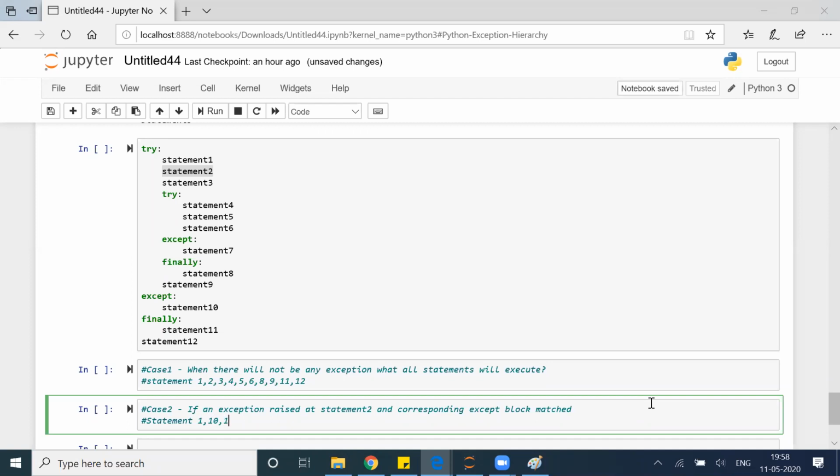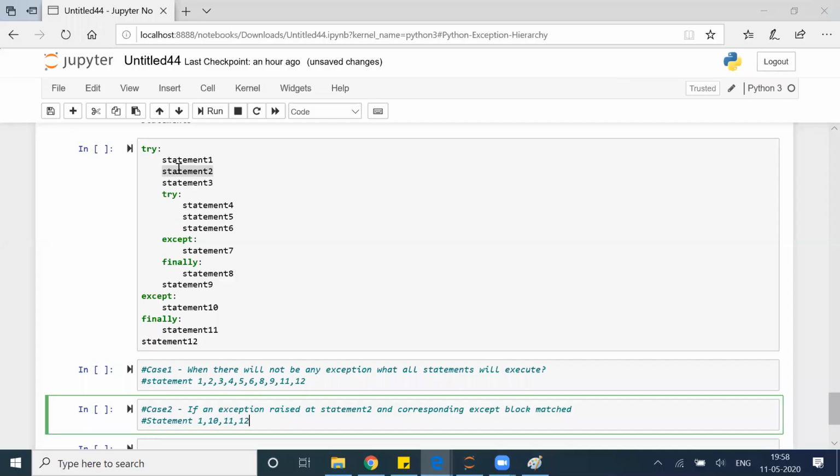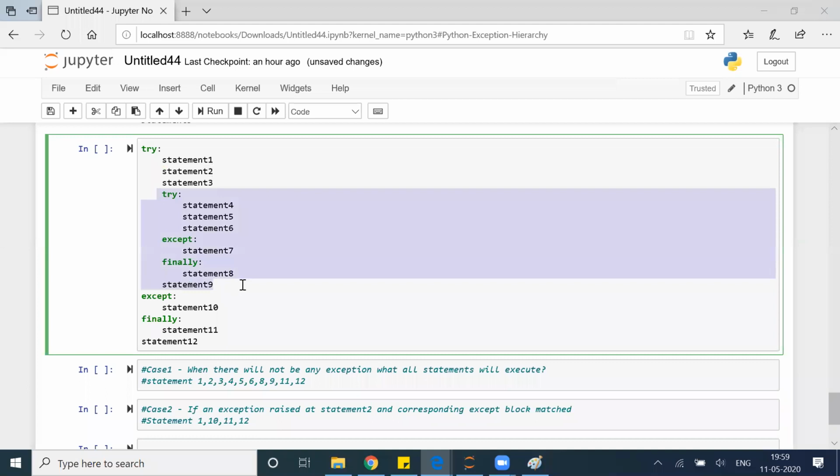Then 11. Then 12. Is that making sense to all of you or not? Because something goes wrong in statement 2, it will never get inside this block, guys. It will directly go to the except.